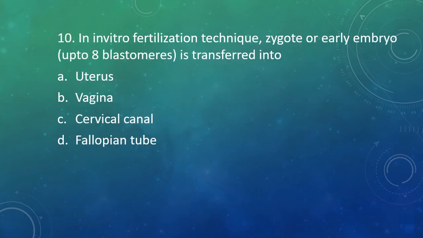Question 10. In vitro fertilization technique results in formation of zygote or early embryo. Where is this transferred to? In vitro fertilization technique, zygote or early embryo up to 8 blastomeres is transferred into uterus, vagina, cervical canal, or fallopian tube. The correct answer is option D. Up to 8 blastomeres, it is transferred to fallopian tube.